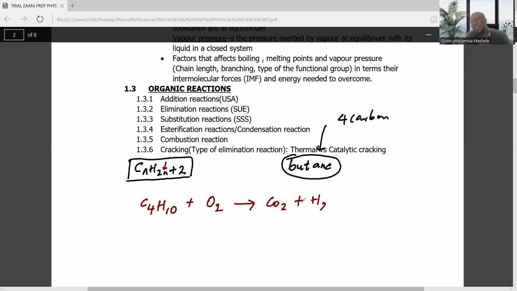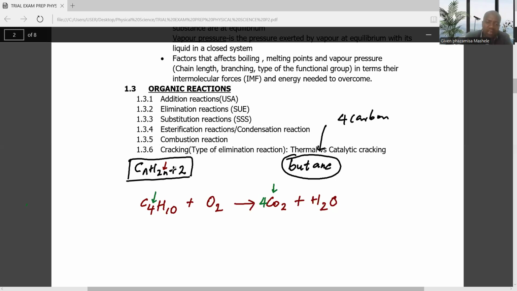Now, if they say write a combustion reaction, we need to balance this. We look at the number of atoms. Carbon has 4 atoms on this side, whereas the other side it's only 1. So to balance this, you have to put 4 here. Now the atoms of carbon are balanced.